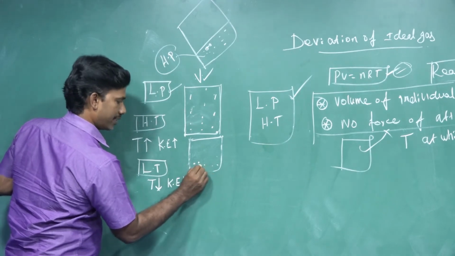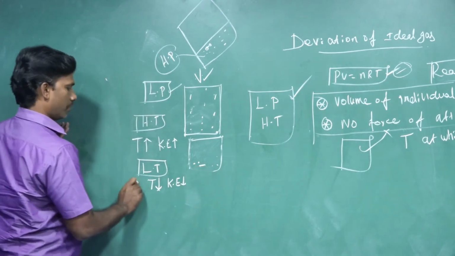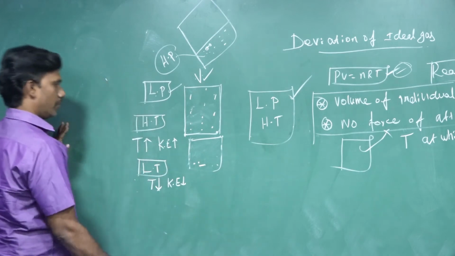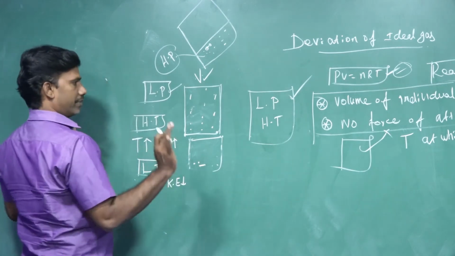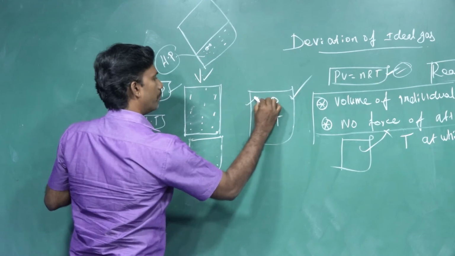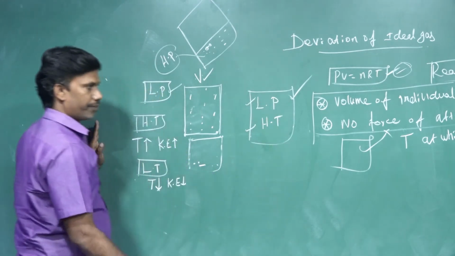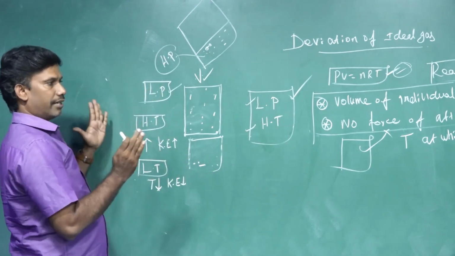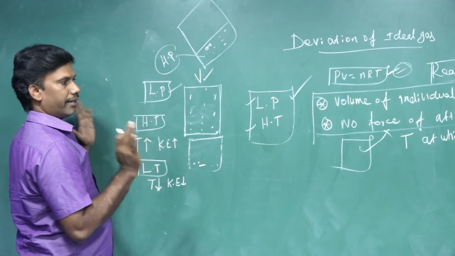Automatically, the force of attraction between the molecules increases. So they deviate from ideality. So what is the optimum condition for ideal behavior? Low pressure and high temperature. This is how the gases deviate from ideality.